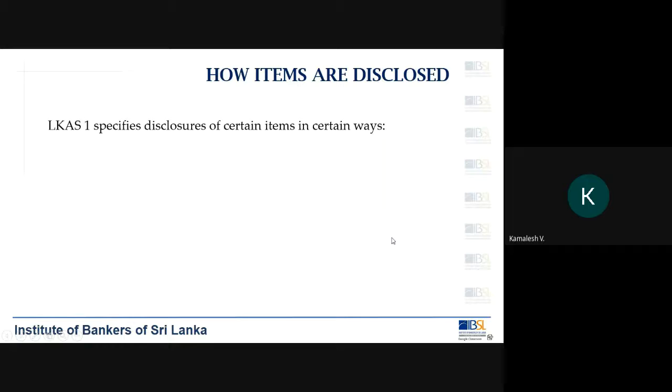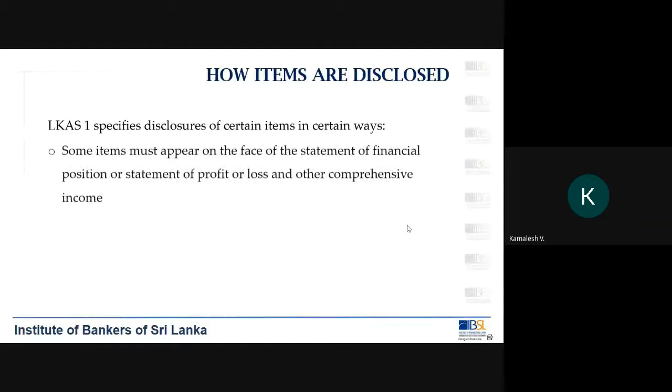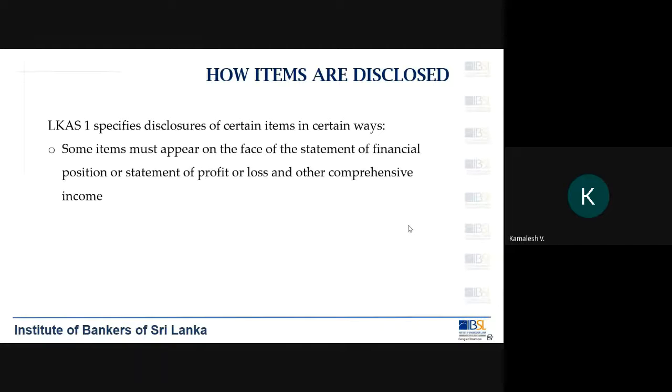So how are items disclosed? Now I showed you the list of items, starting from cash, property, plant and equipment, and so on. We call it that some items must appear on the face of the statement. When you say financial statement, the statement that you see is called the face of the financial statement, right?